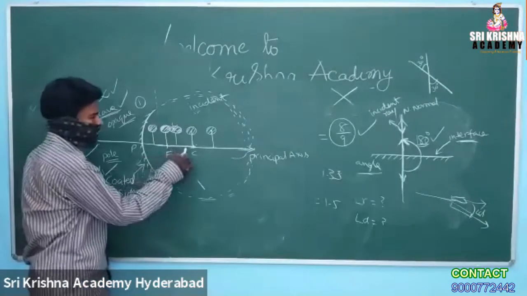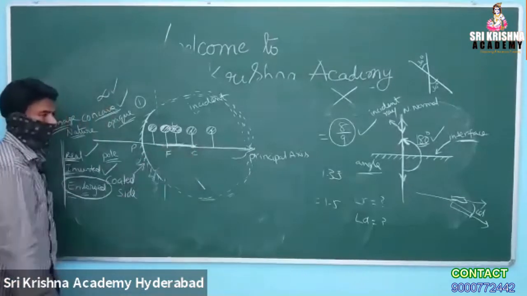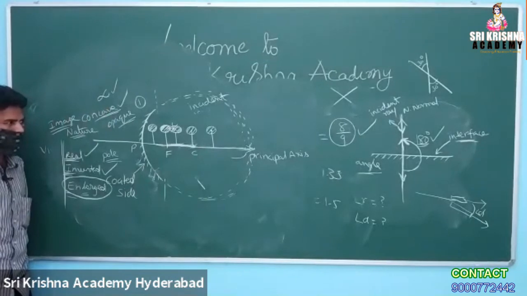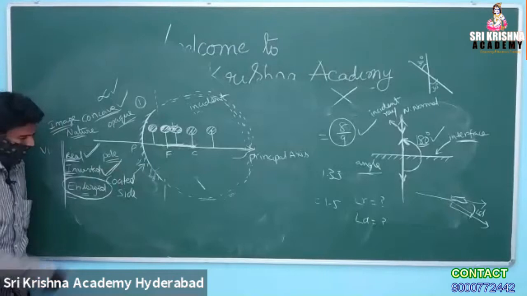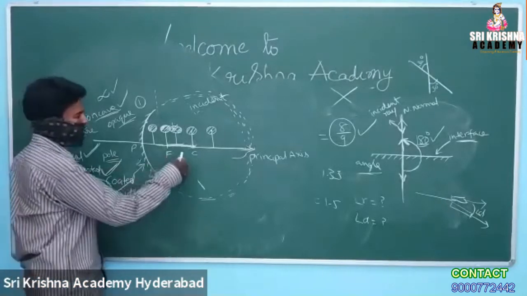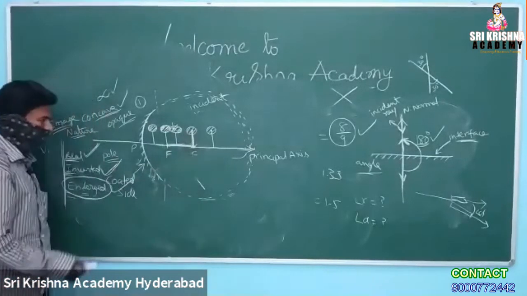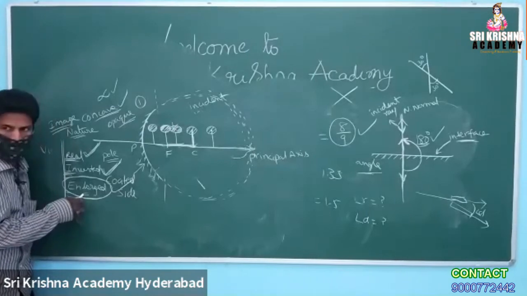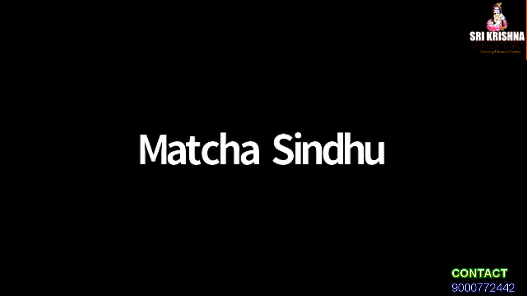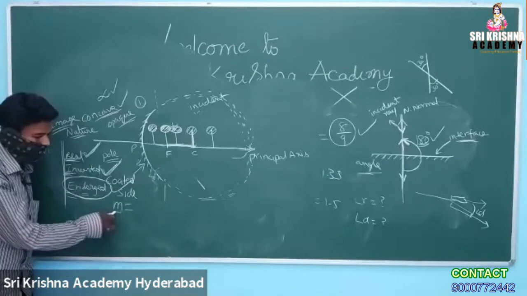If the object is in between F and C, again I am repeating, can you tell the 3 important factors? Real, inverted, enlarged. Very good. If the object is at C, what is your answer? Real, inverted, same size. If size is the same, what is the magnification? 1. Very good.